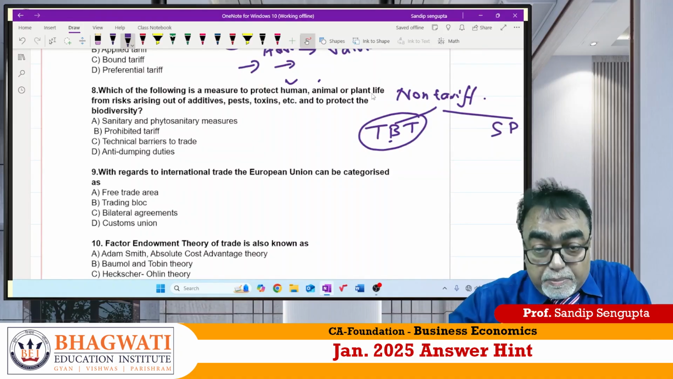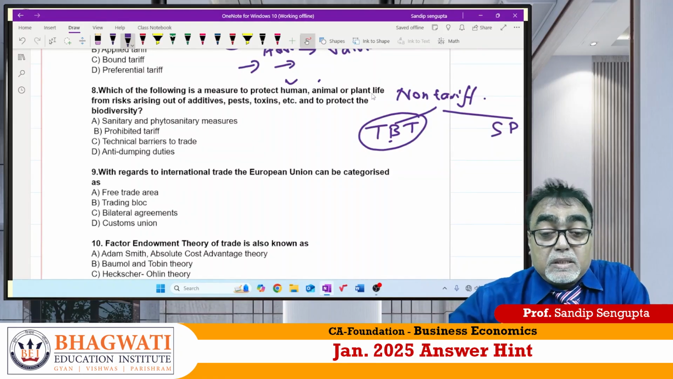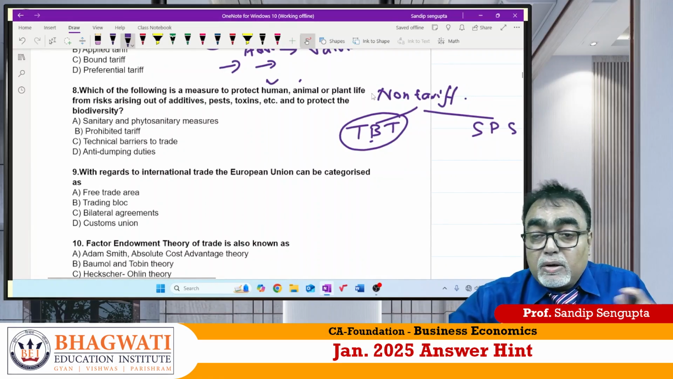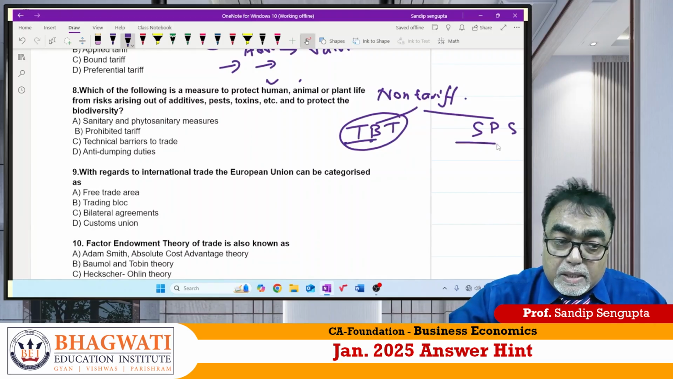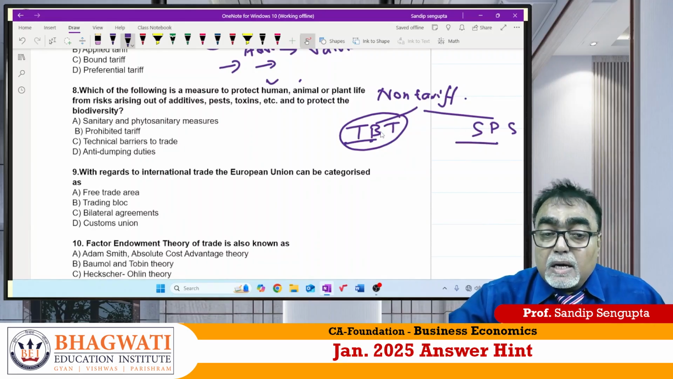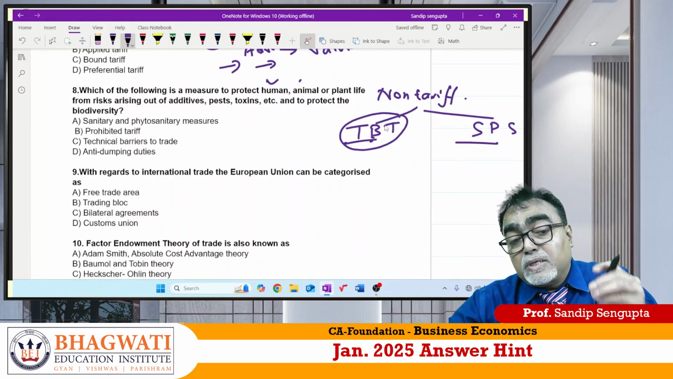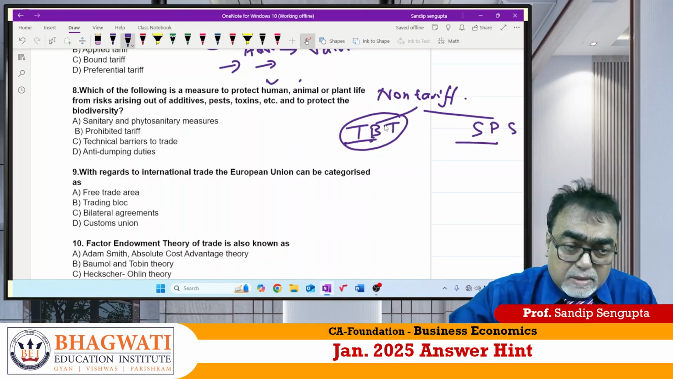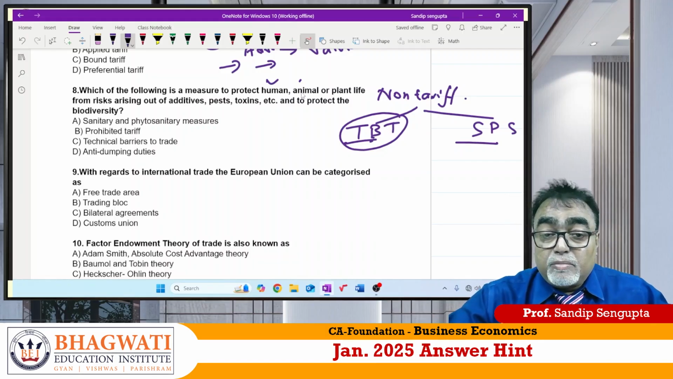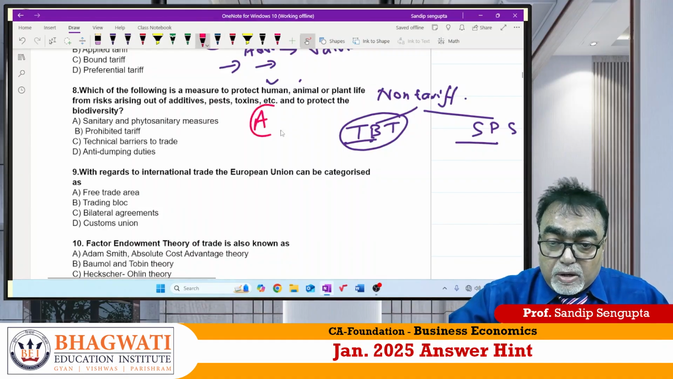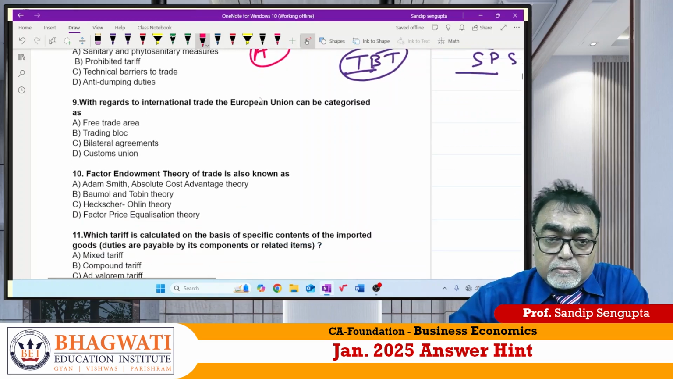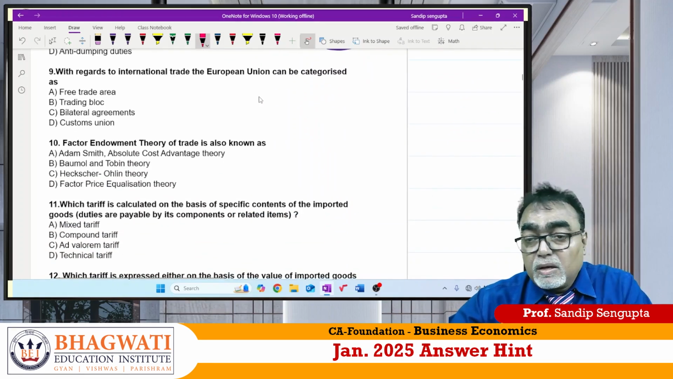So, I repeat again, it is from the international trade part, that is called tariff and non-tariff part. Under non-tariff part, it has got two parts. One is called TBT, another is called SPS. Under TBT, it is for food and non-food item, packaging and other things. For SPS, it is human, animal, plant. So, 8 answer is A for Ahmedabad. I believe it is clear for you.